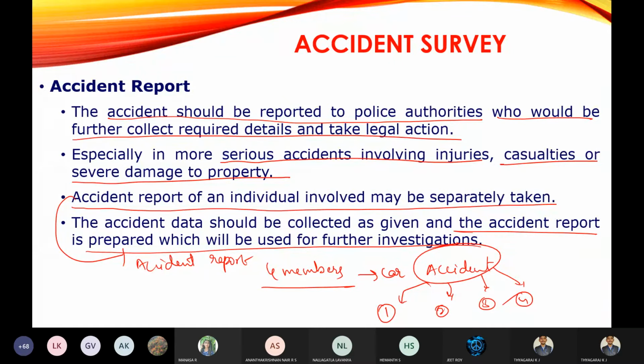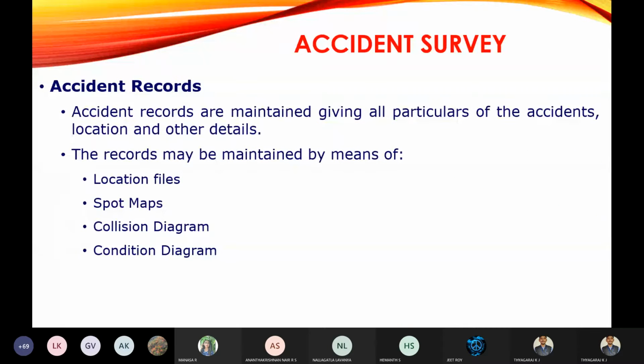For doing further investigation, we can get other details from the accident report. So remember, whatever data we have collected, using that data we can go for further investigation.